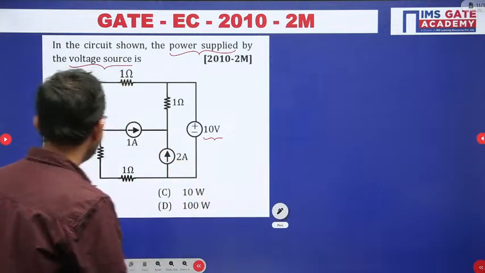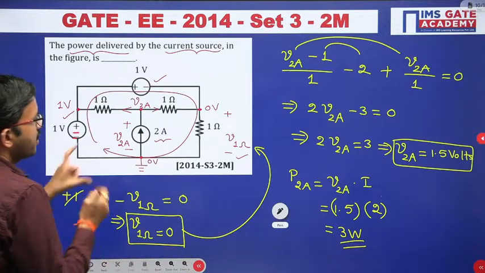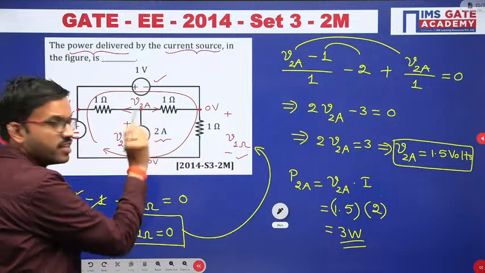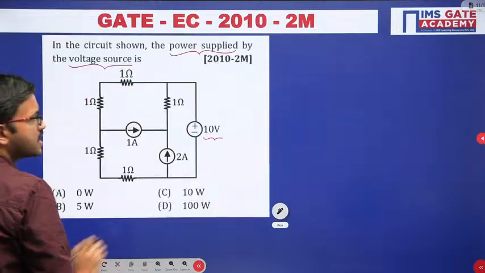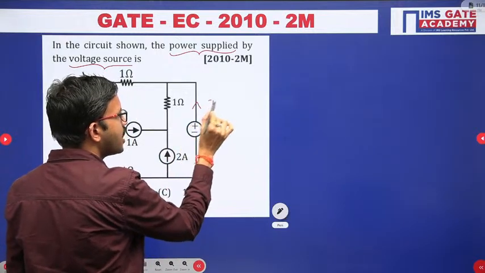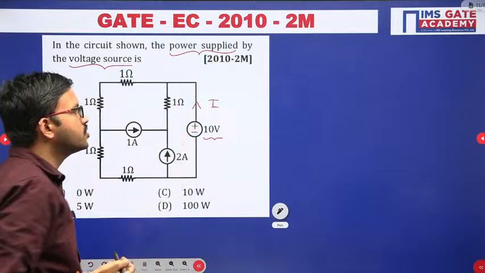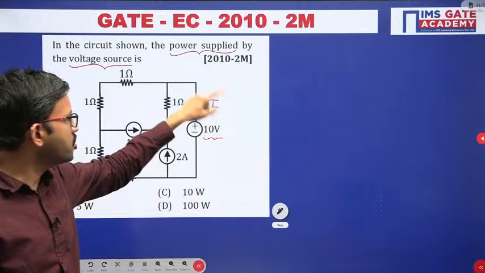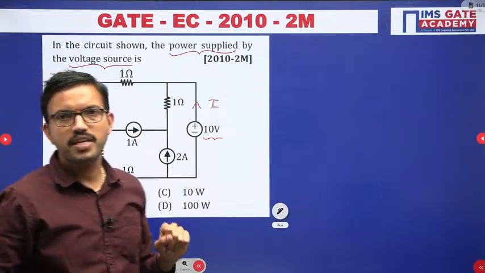Now you can observe the polarities here. From the positive terminal the current is leaving, right? Here from the positive terminal current leaves. Suppose I assume that the current flowing through this 10 volt source in this direction is I. If you are able to calculate I, after that we can multiply, that's all.